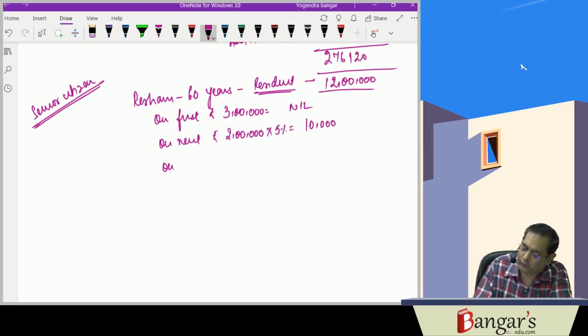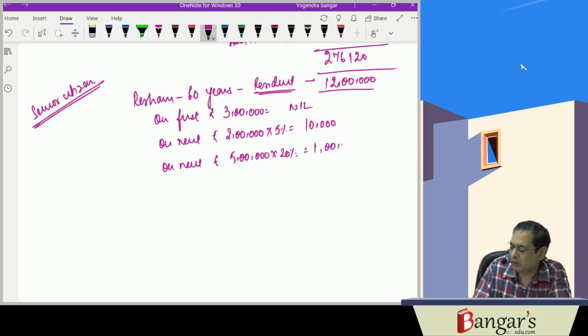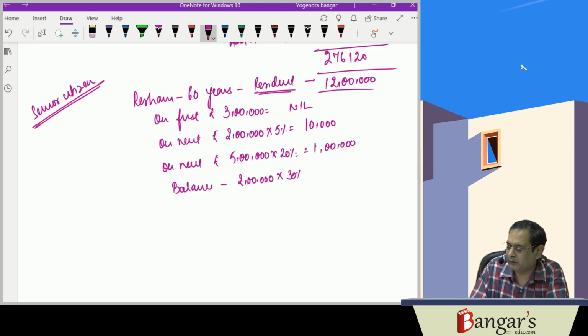On next 5 lakhs, it is 20%, that is 1 lakh rupees. On balance 2 lakhs, tax is levied at rate of 30%, that is 60,000 rupees. So the tax works out to be 1,70,000 rupees.